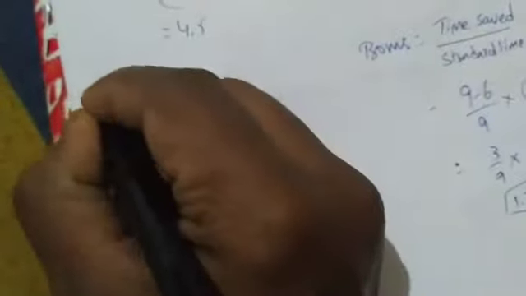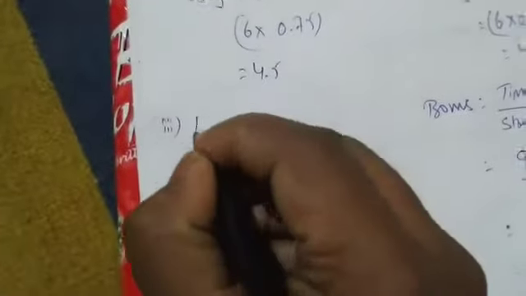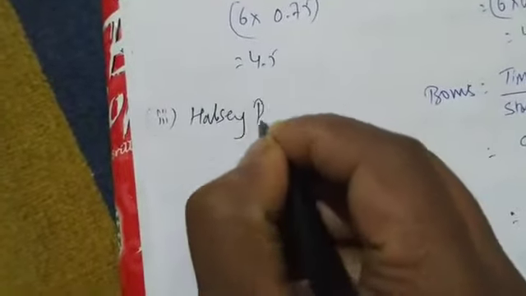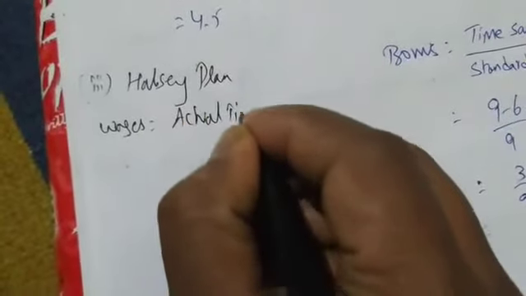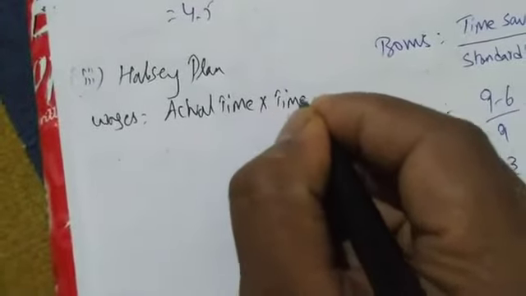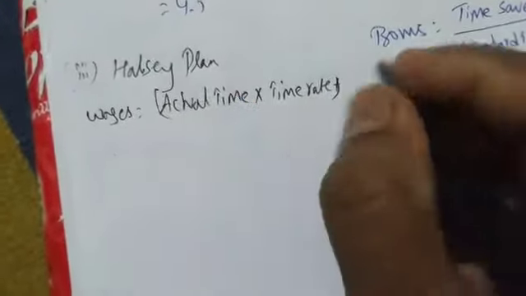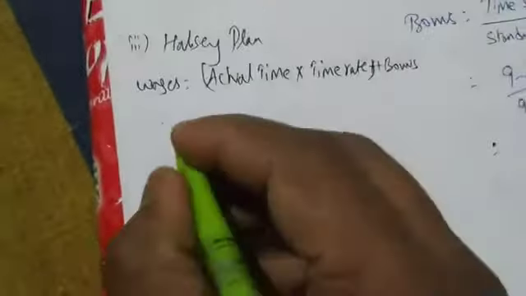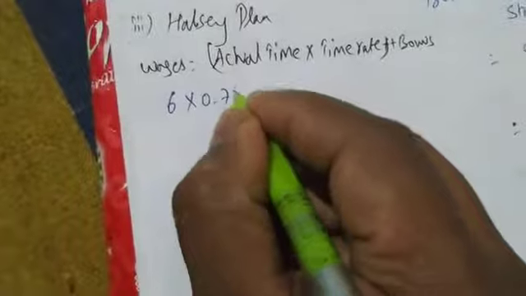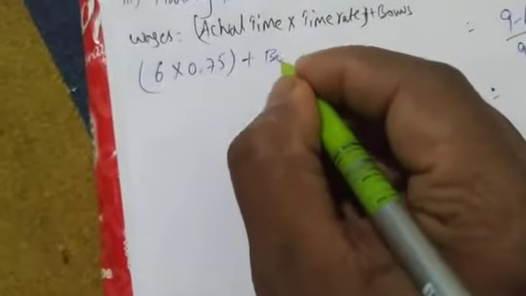Next, number 3 is Halsey. According to Halsey, what will be the wages? You know the formula, right? Wages under Halsey is actual time into time rate plus bonus. We know the actual time and time rate. Actual time is again the same, 6 into 0.75. Next, bonus we have to find out.